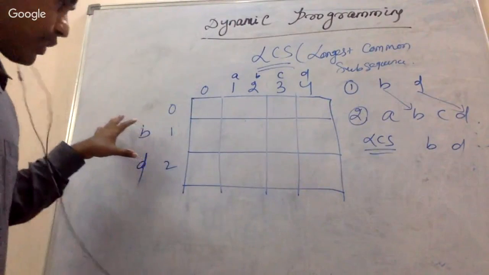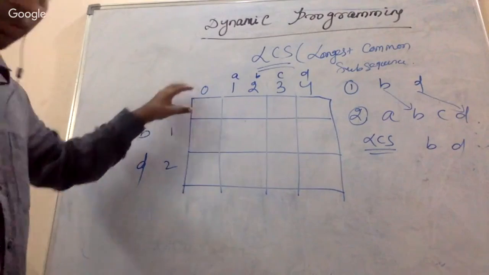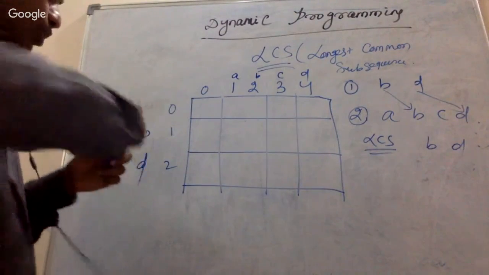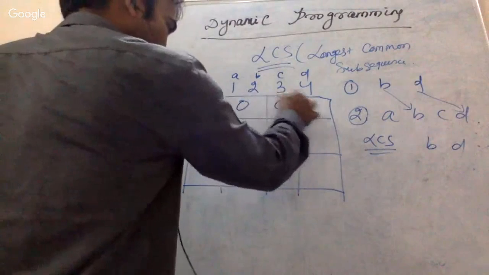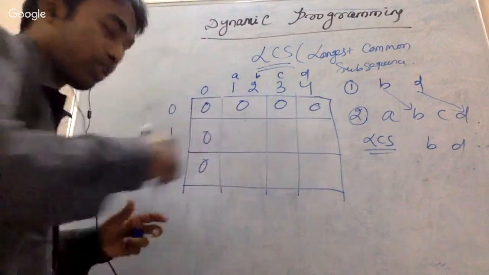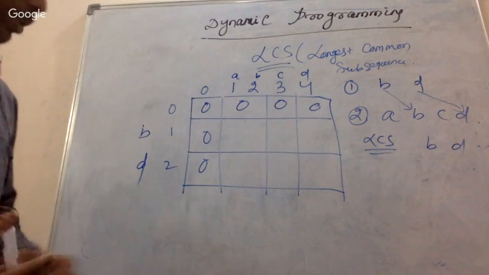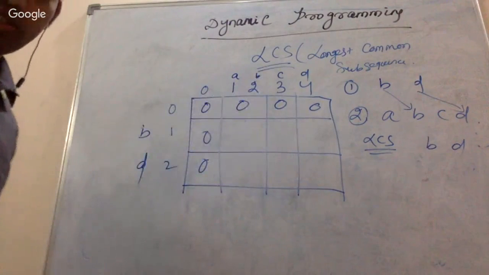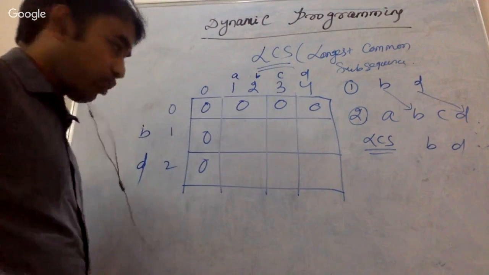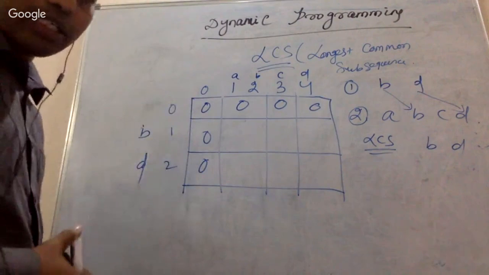Okay, so then just tell me whether, so these are 0 0 0 0, just put it 0 0 0 0, because if there is no string then this is going to be 0 0. So these rows and columns are going to be 0 0. So I'll just write down the formula, but before writing down the formula, let's deduce the formula.